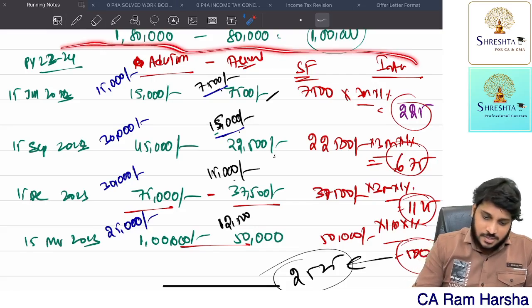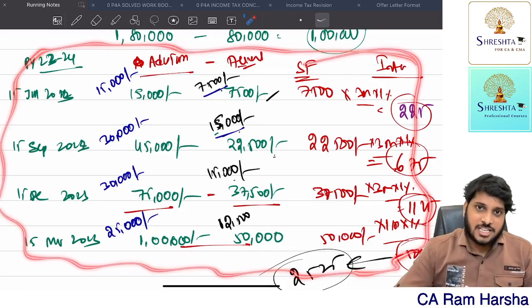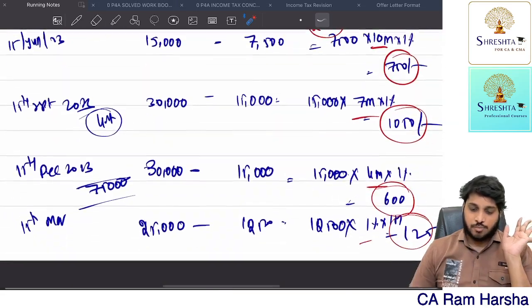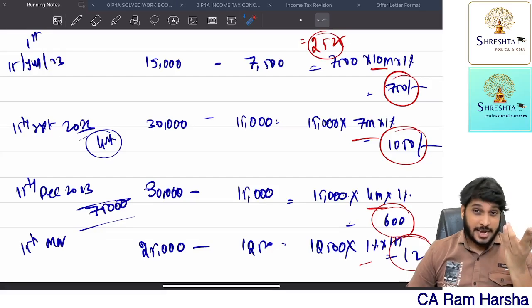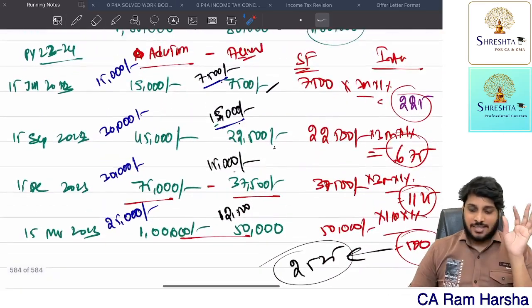Understood? So this is the permitted mode of presentation in the examination, not this mode. In this method if you go, sometimes you may not get the accurate answer. Be careful. Getting it? This is the best method.